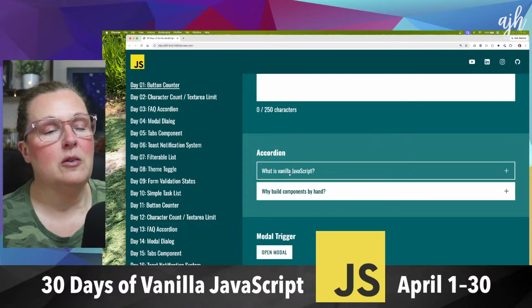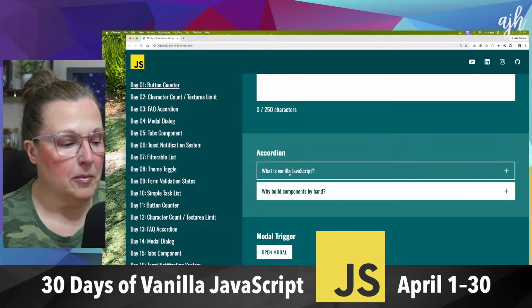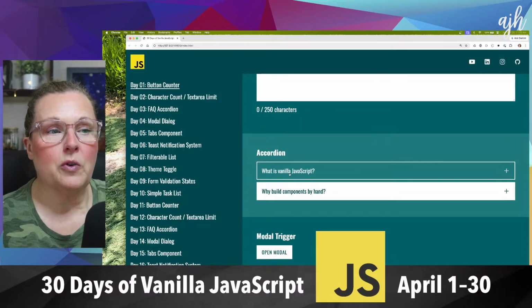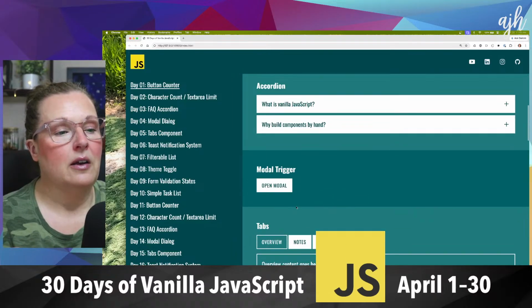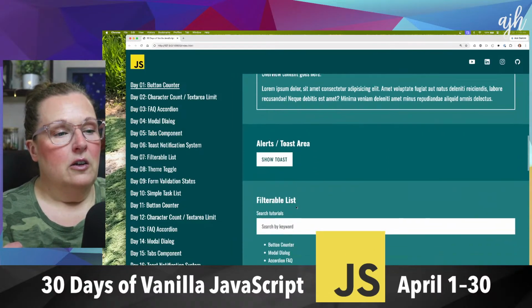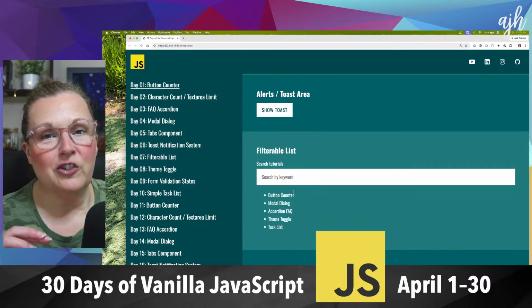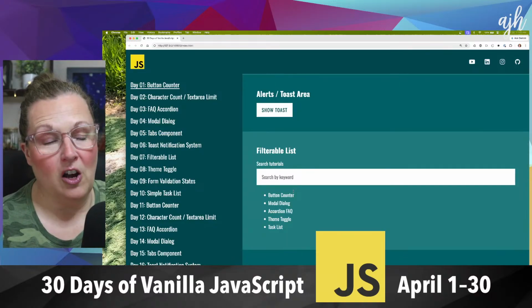So you are going to see an approach to, what's the phrase I'm thinking of? You're going to see a UI DOM focused approach to JavaScript where the CSS does the heavy lifting. I know that's not everybody's approach, but I believe that's the best way to do it. So that's what you're going to see me doing. So we need to style the alerts toast area and the filterable list. We've already done so many styles that a lot of them are already in place, so there's not a ton left for us to do.